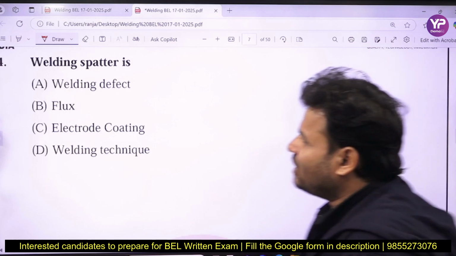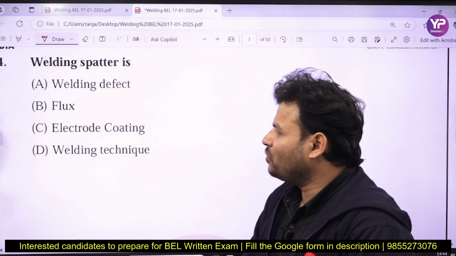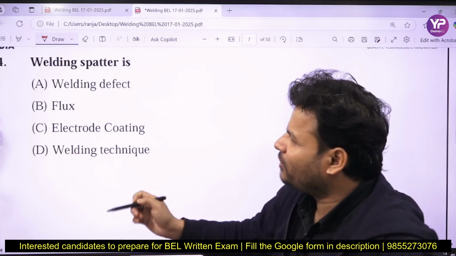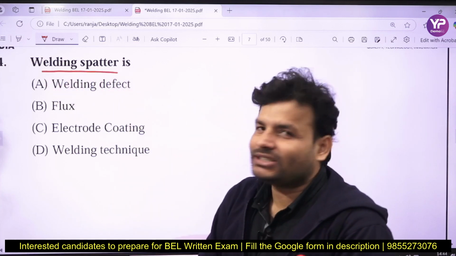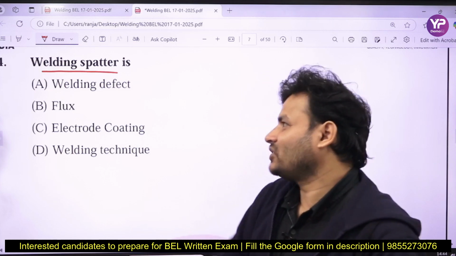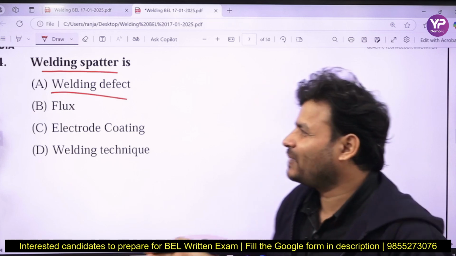Next, this is a good question. Welding spatter is a welding defect, flux, electrode coating, or welding technique. Welding spatter is also known as spatter loss. So this is one type of welding defect. First, what is spatter, sir? What do you mean by spatter and spatter loss?